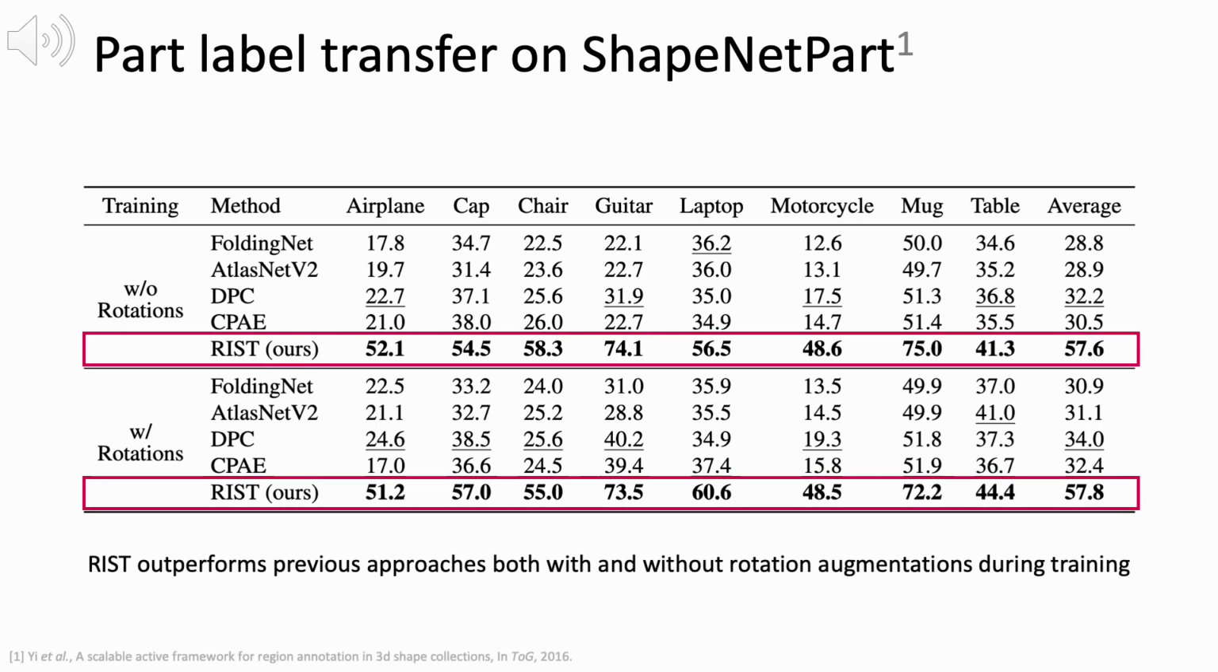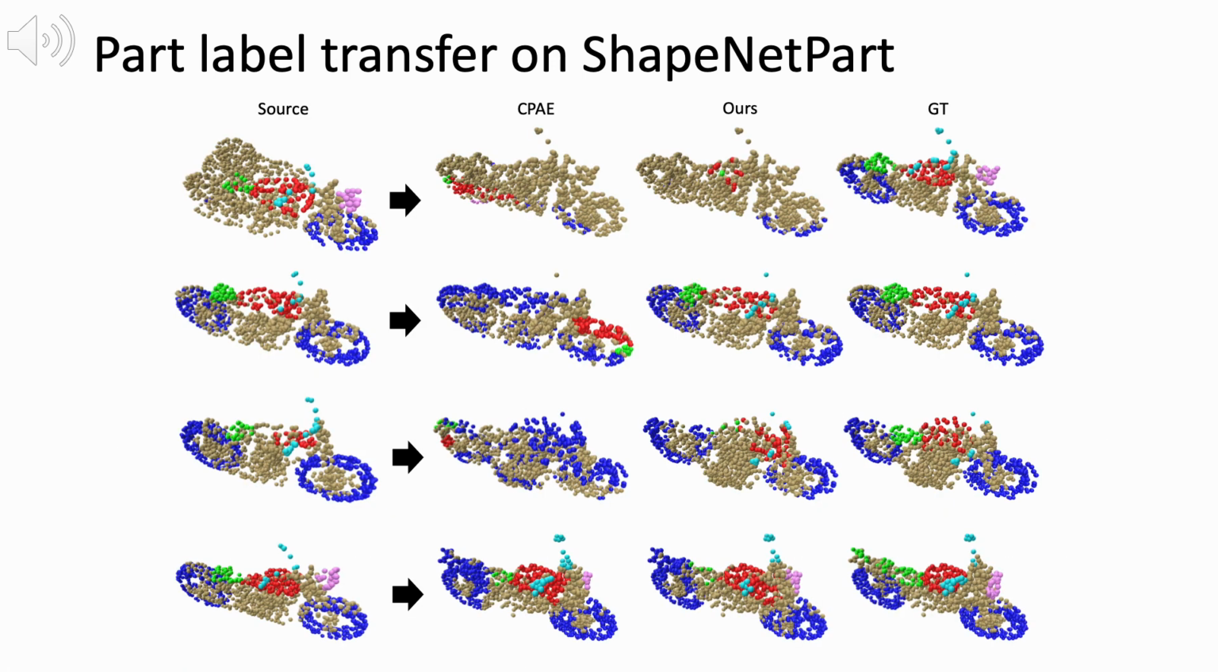Here are part label transfer results on ShapeNet part with random rotations. Thanks to its SO3 invariance, RIST outperforms previous approaches both with and without rotation augmentations during training. Here are qualitative results. As shown in the figure, ours transfers the part label of the source point cloud to the target more accurately than the previous state-of-the-art method. Note that these point clouds are randomly rotated, but aligned for better visualization.